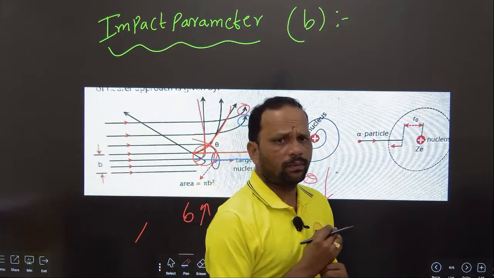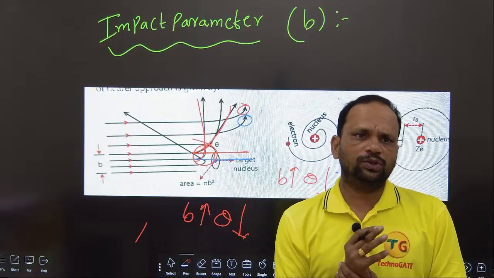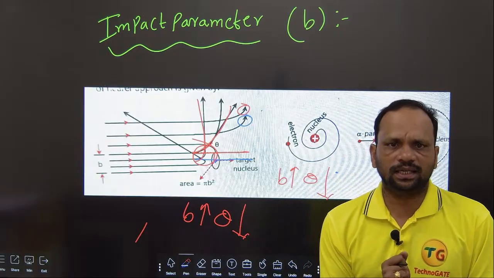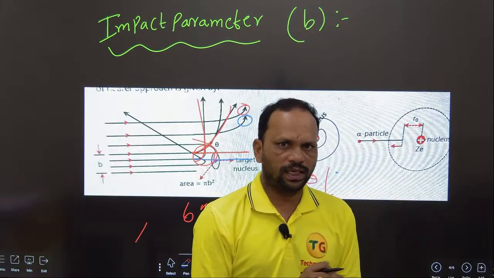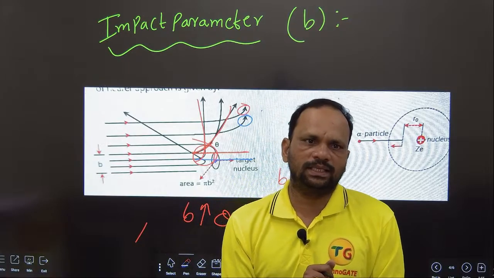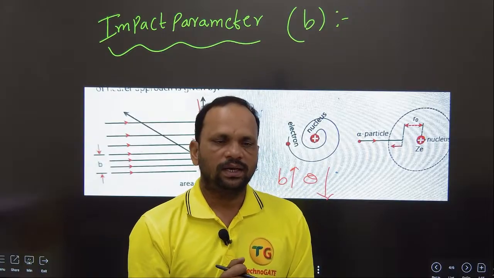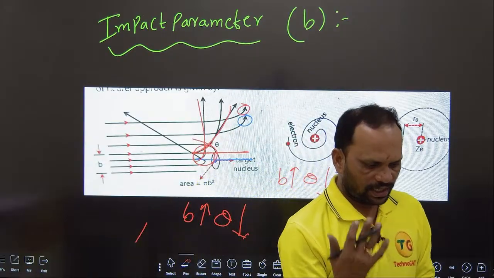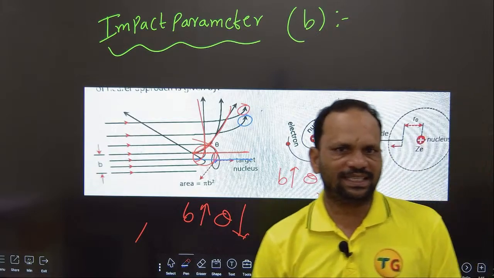In the Rutherford atomic model, the total positive charge and total mass are concentrated at the nucleus, and all the electrons revolve around the nucleus. So most of the atom is empty. This statement was proven by one experiment, the famous Rutherford alpha scattering experiment.